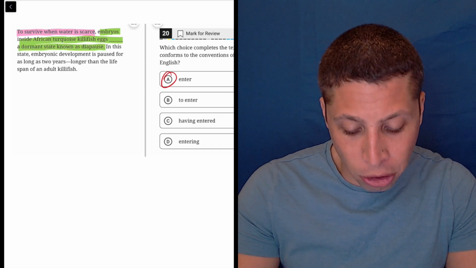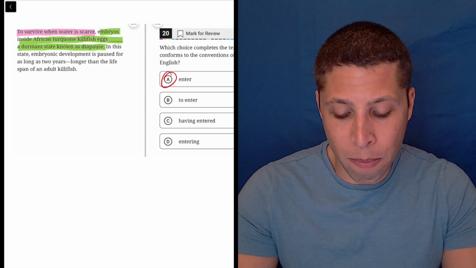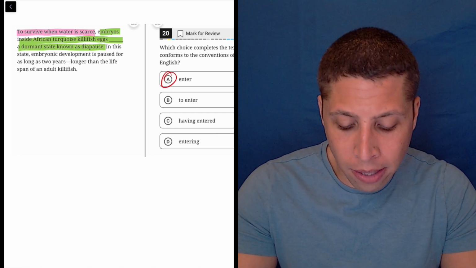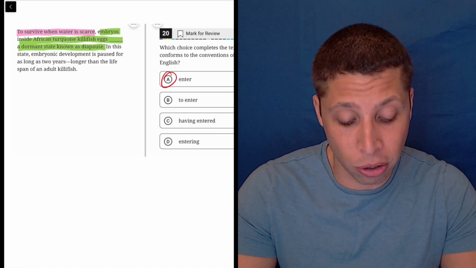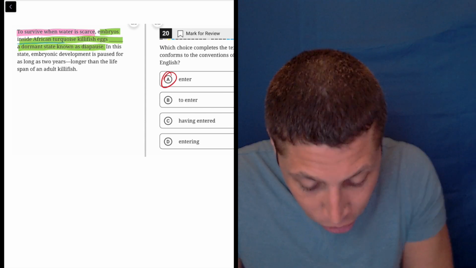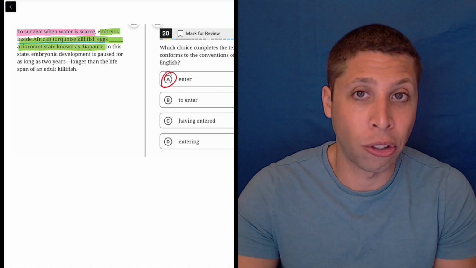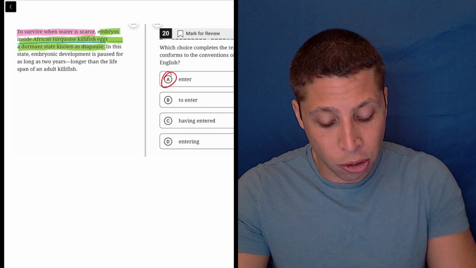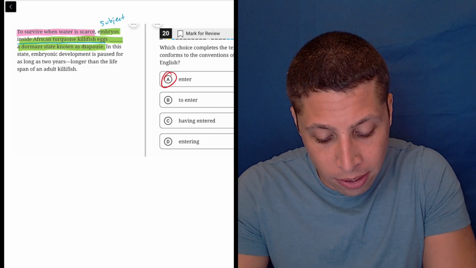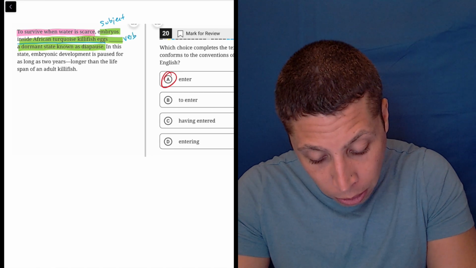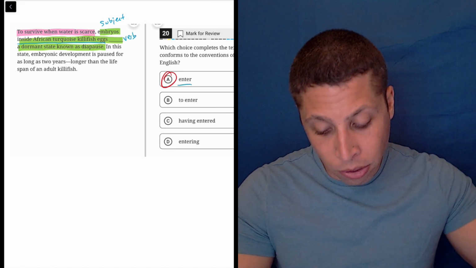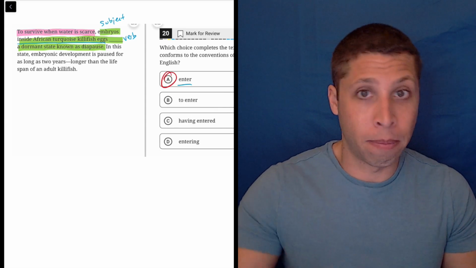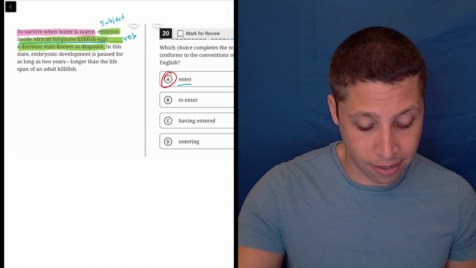So there are still some extra pieces that we can omit if we want to, but there's no commas telling us that they're extra. So inside African turquoise killifish eggs, that's a prepositional phrase. So that all is extra, but it's not going to have any sort of punctuation marking it off. It's just separating or describing the main subject. So if we're looking for what makes something a sentence, the subject is embryos, and then my verb is what goes in the blank, and it's enter, right? Embryos enter a dormant state. That's the main core of the sentence. So everything has to work to preserve that sentence, and that's why A is right.